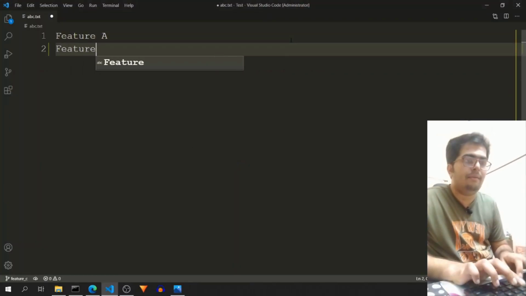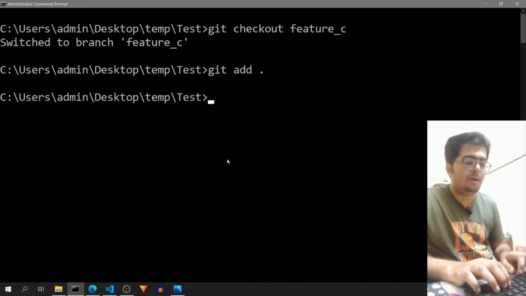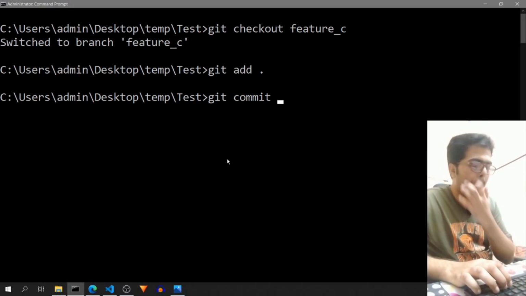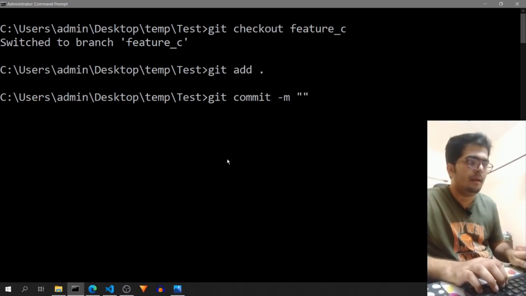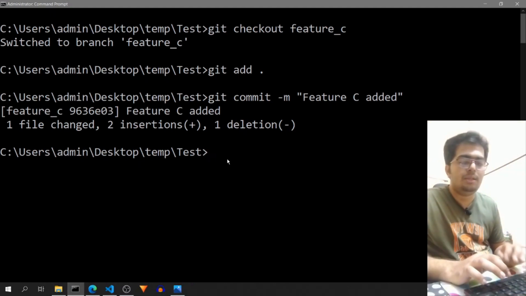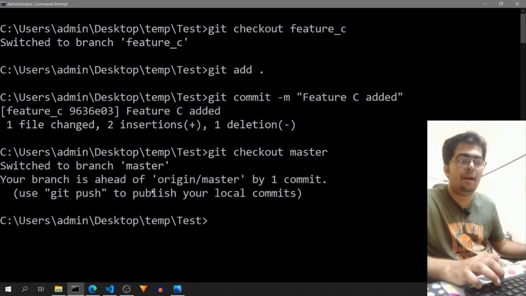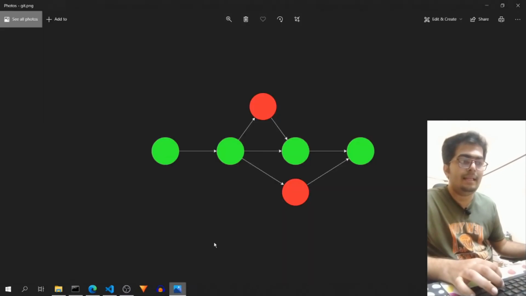Now, if I want to add feature C, as I have made changes, I will do git add . and commit these changes with a message that I have added feature C. And once you commit any changes, you can switch your branch to master, git checkout master, and it says your branch is ahead of origin master by one commit. So it is already saying that some commit happened between this state and this state.